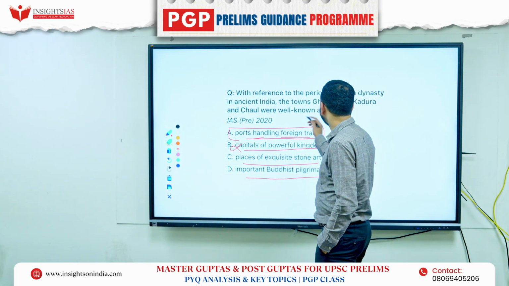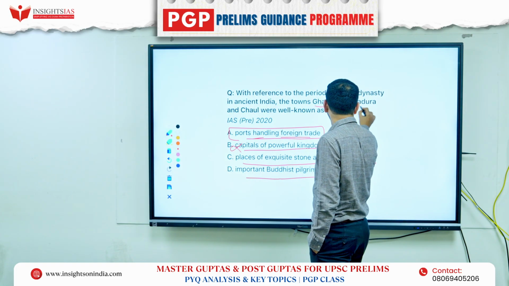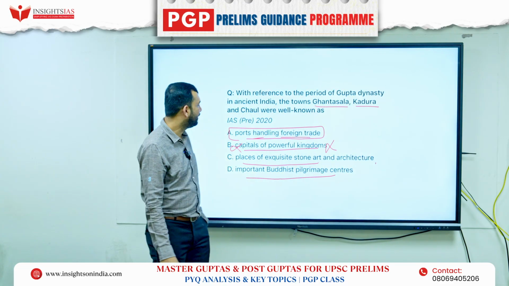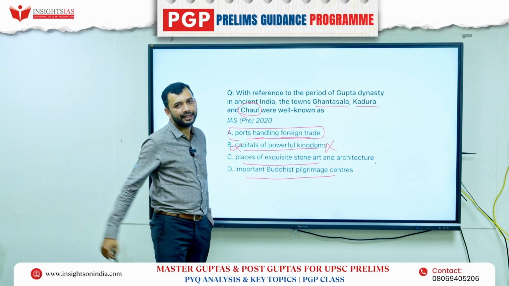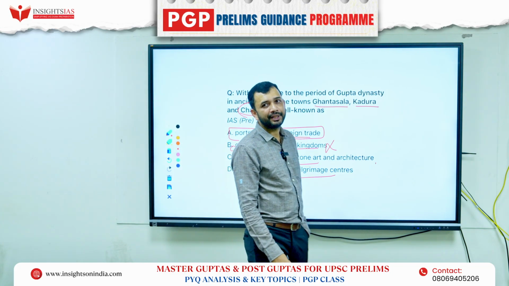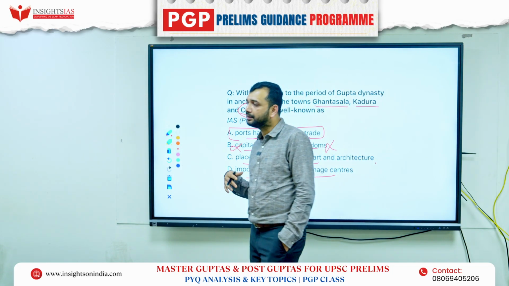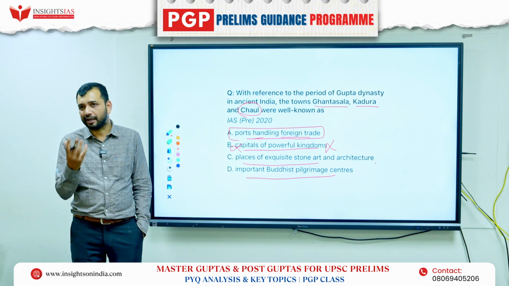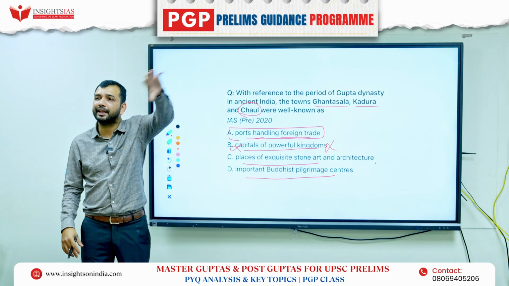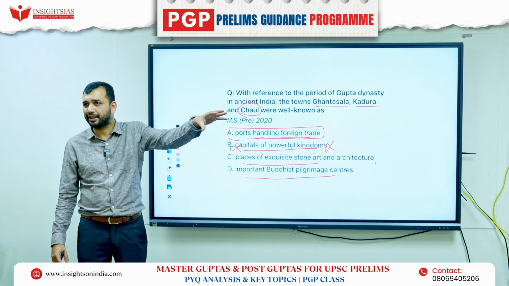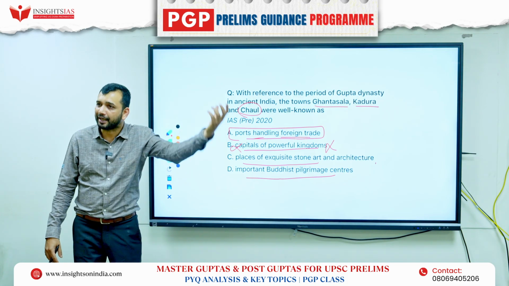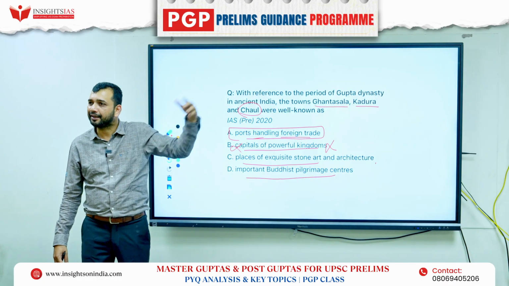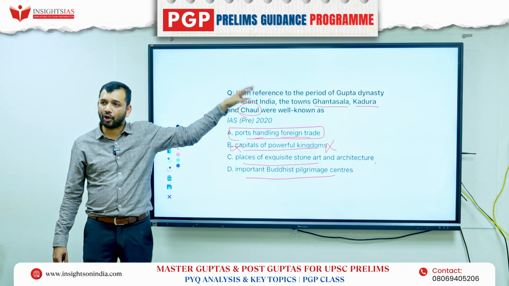Now the answer is basically this, that is, the ports handling foreign trade, right? Within that, Ghantasala and Kadura are on the eastern coast, and Chaul is on the western coast. So basically, when Chandragupta II defeated the Sakas, right, he started getting control over the complete western part. Then Broach, everything, he started getting control. So the foreign trade with the western countries started improving when he defeated the Sakas.